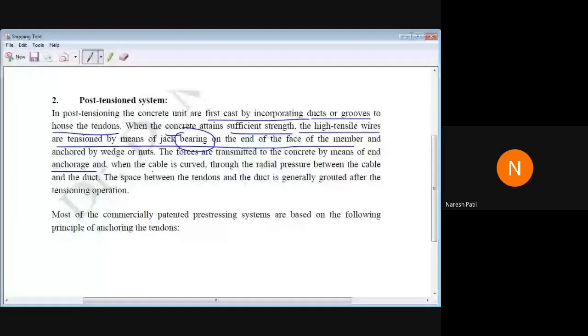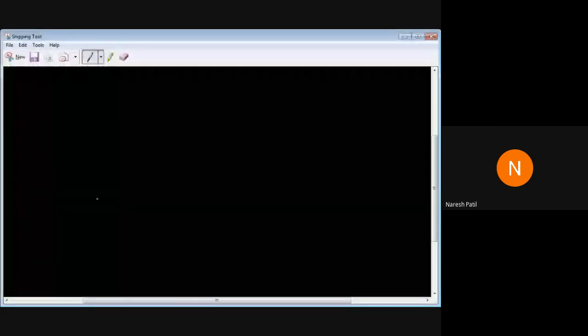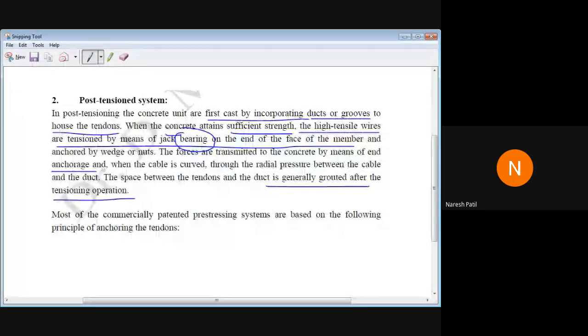When the cable is curved, through the radial pressure between the cable and duct, the space between the tendons and the duct is generally grouted after the tensioning operation. So the gap inside the duct, when the cable is passed, will be filled later after the tensioning operation.